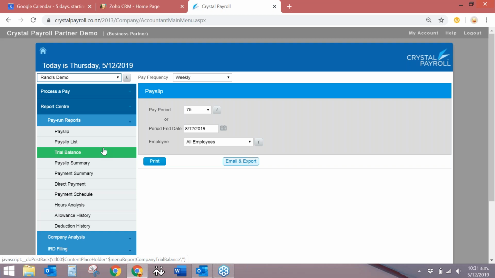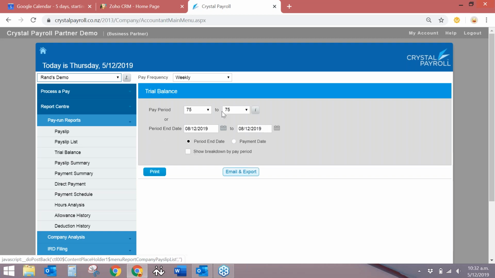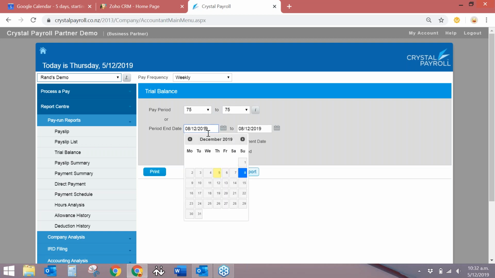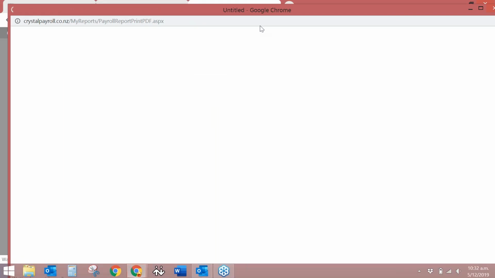You can export and you can import all of these into your accounting package as well. You can also run a trial balance, which can also be date-based or pay period-based. So I can maybe choose to do that from the 1st of November until today and generate that.